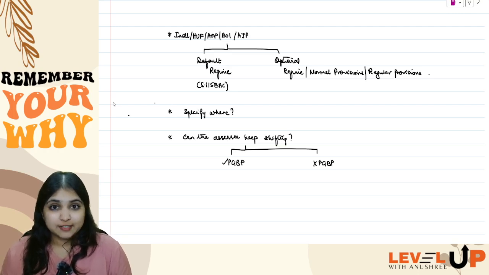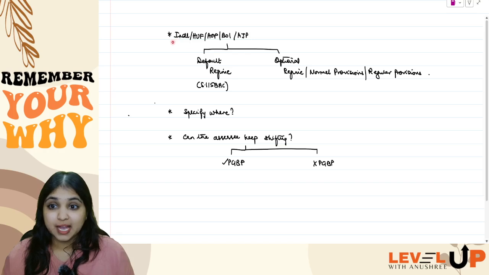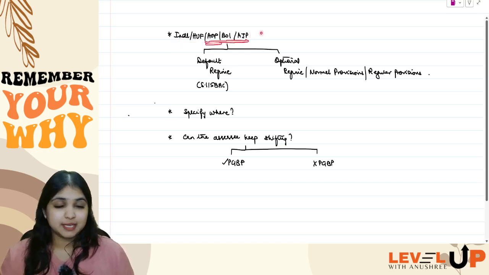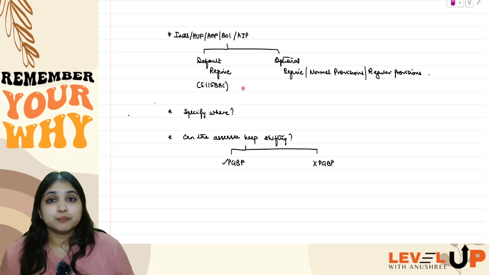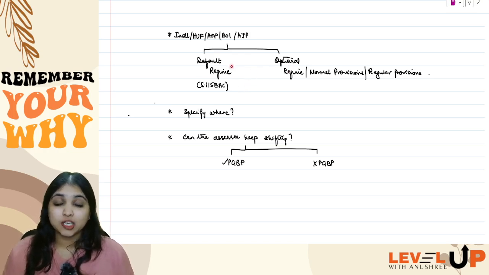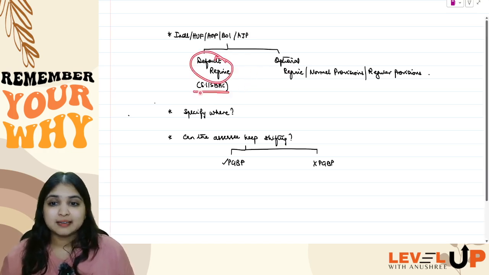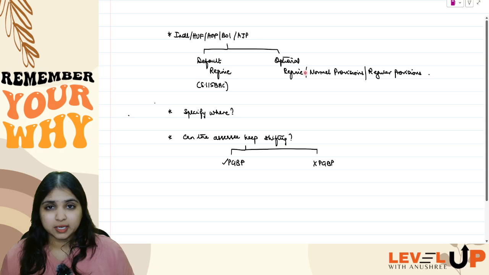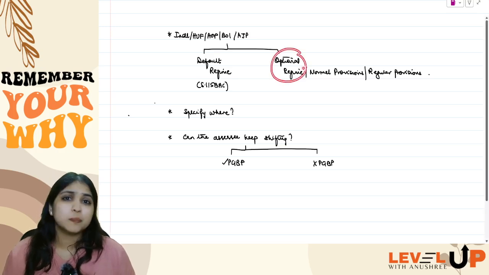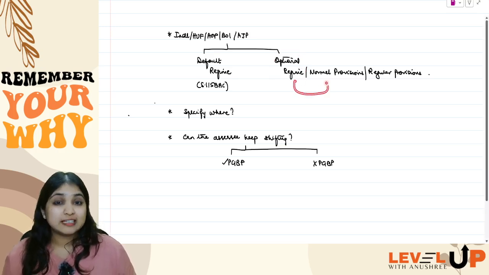See, we all know very well that if our assessee happens to be an individual or HUF or AOP or BOI or AJP, then that assessee has two options. Either that assessee can compute total income and pay tax on the basis of the default regime, that is section 115BAC, or that assessee can compute income and pay tax as per the optional regime, which is also called the normal provisions, also called the regular provisions.